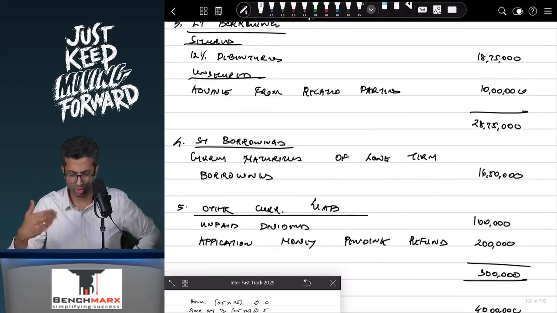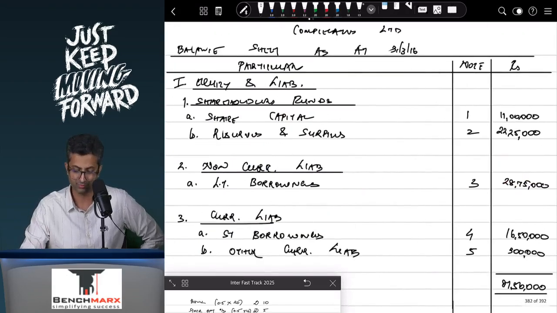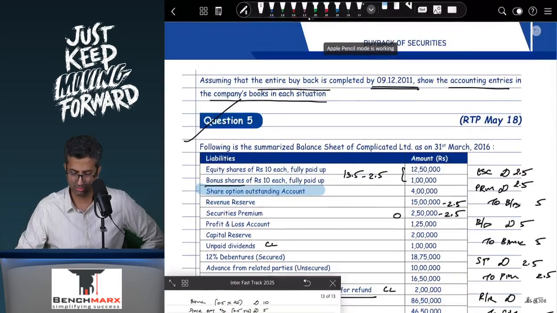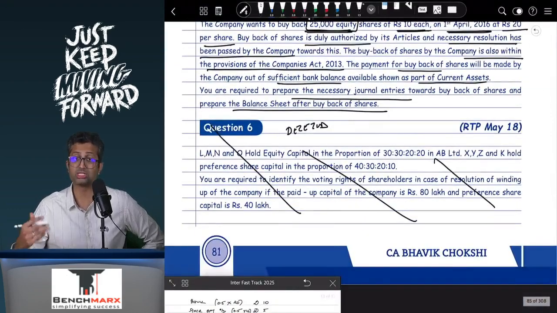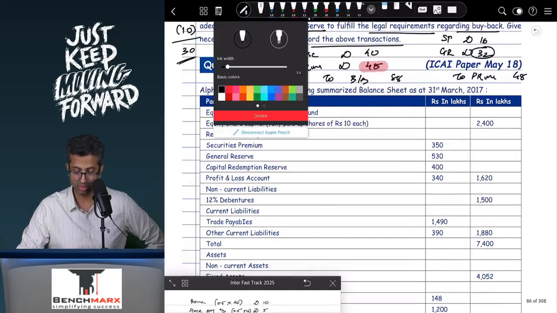So other than that, you'll have long-term borrowings, short-term borrowings, current liabilities will have unpaid dividend and application money pending refund, etc. So this is taking care of question number 5. We said question number 6 is deleted because it was pertaining to differential voting rights, which have now been removed. Next you have question 7, which is done. Then is question number 8.